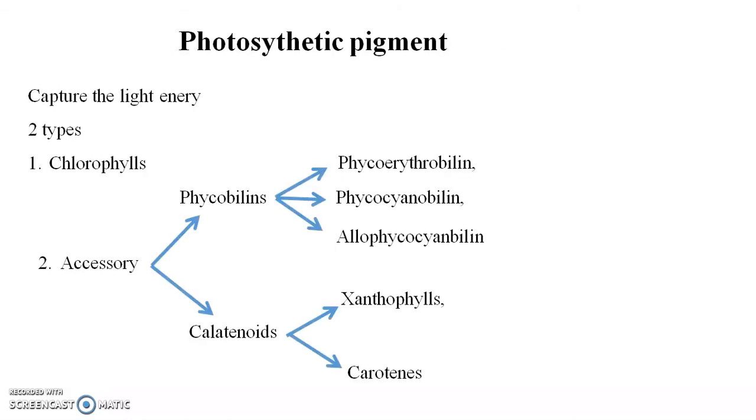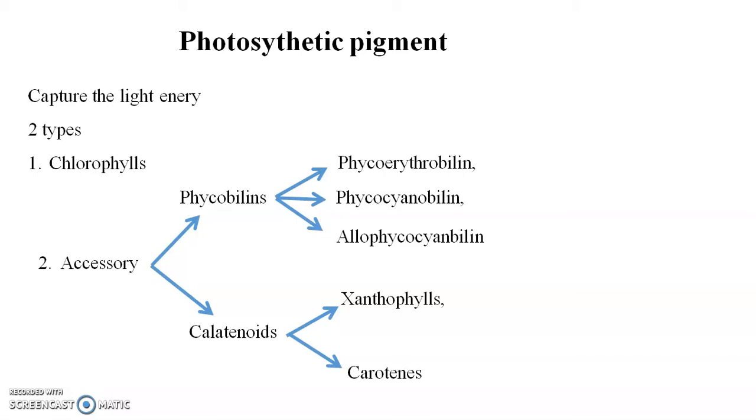Photosynthetic pigments which capture the light are the chlorophylls and accessory pigments. Chlorophyll, you have already read, is chlorophyll A and B. Accessory pigments involve the phycobilins and carotenoids. The spelling is a mistake; that is carotenoids. Phycobilins are of three types: phycoerythrobilins, phycocyanobilins, allophycocyanobilins.